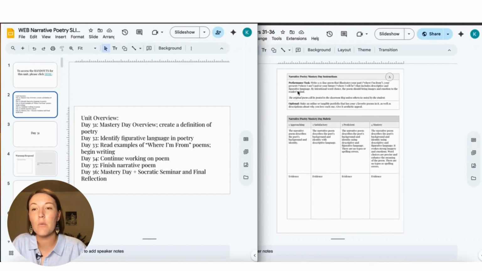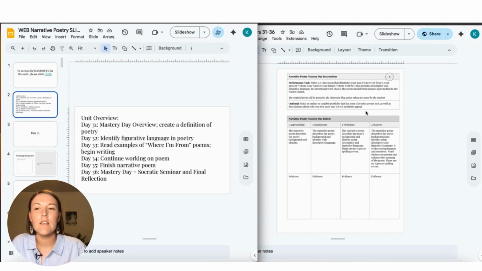And then if you have a poetry enthusiast who blows through this in 15 minutes, they could make an online or tangible portfolio that has their top five favorite poems in it, as well as descriptions about why they love each one and to give it aesthetic appeal. So there's room for everyone in this project, for the kid who hates poetry and the kid who loves poetry.